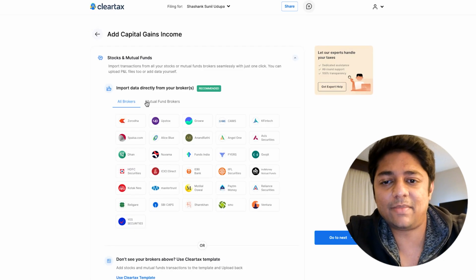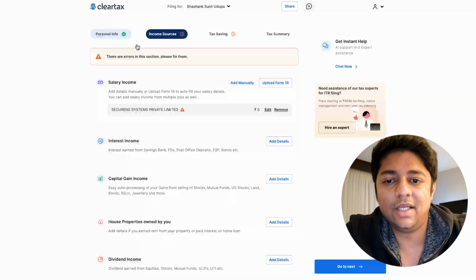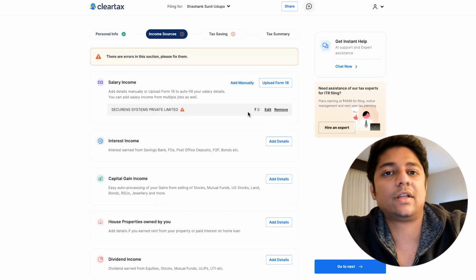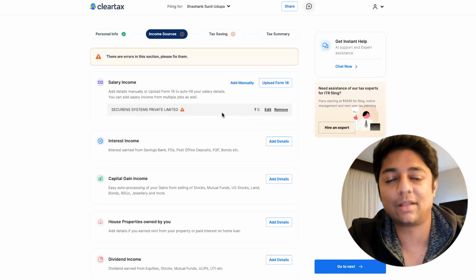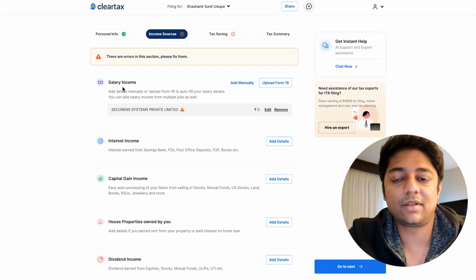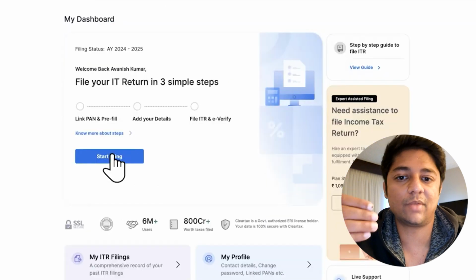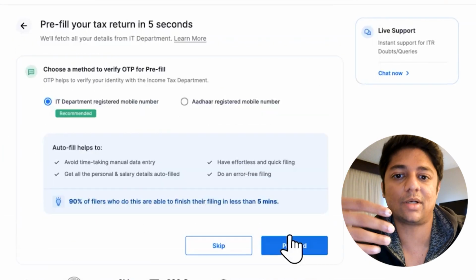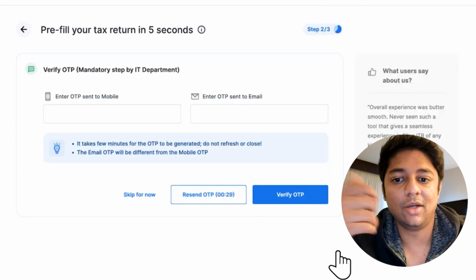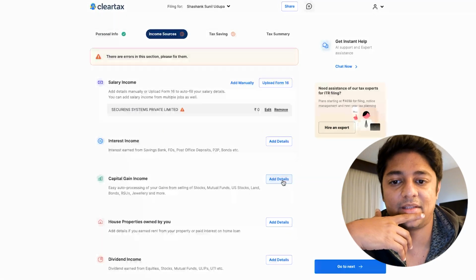Now ClearTax basically makes it very simple. If I just go back, as you see, it has different income sources. Now this is the most complicated thing a lot of people go through. So it has different income sources like salaried income. You can put in your PAN and get it automatically, or you can upload your Form 16 from your employer. All of that comes in, and then you go to your capital gains, right?